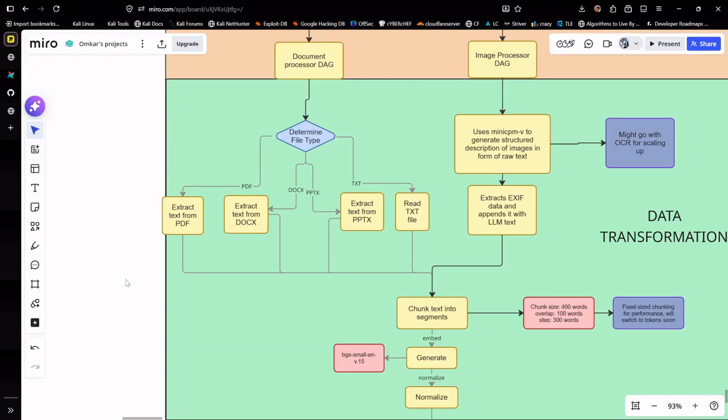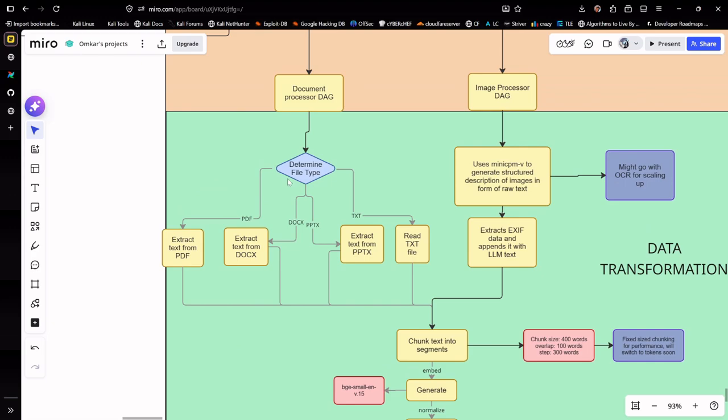So going next, finally coming to our document and image processor DAGs. These asset-based triggers start the document processing DAG and image processing DAG, which extract data, chunk it, embed it, and store it into the Qdrant database. For document processing specifically, I have used file format extractors to parse text from PDF documents, presentations, or text files. And for image processing, I'm using, as you can see here, a lightweight VLM, which is MiniCPM-V. It generates structured descriptions of my images.